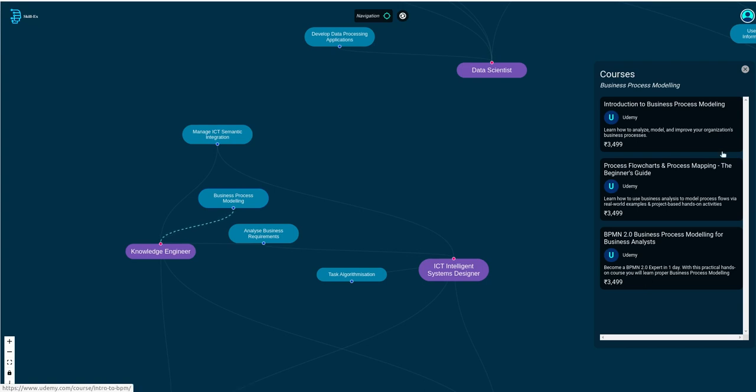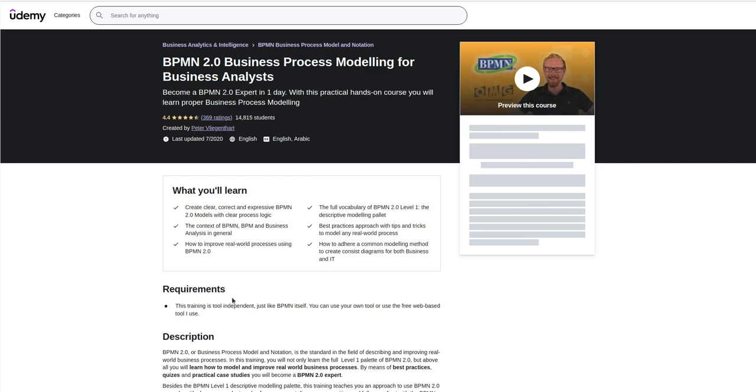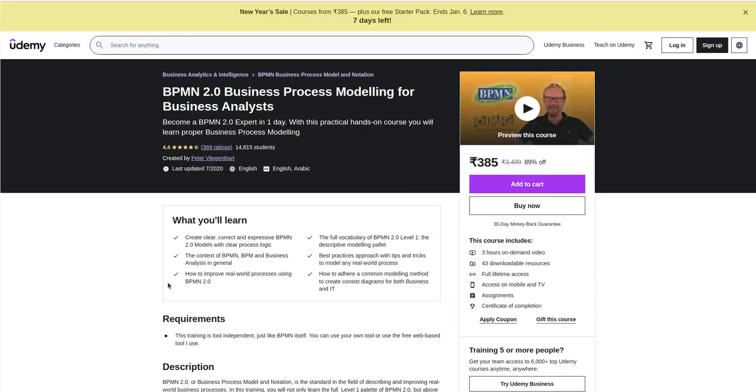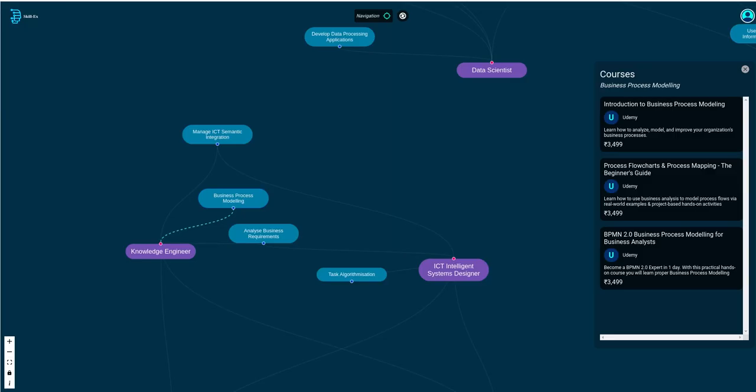So let's say that, hey, this course looks interesting, like the business process modeling for business analysts. So you'll see the course, who's providing it, what's the description of the course, and what's the price of the course in Indian rupees. So yeah, the BPMN 2.0 sounds really interesting, and if you click on it, you will be directly sent to the course over here. This is actually a really good course on business process modeling.